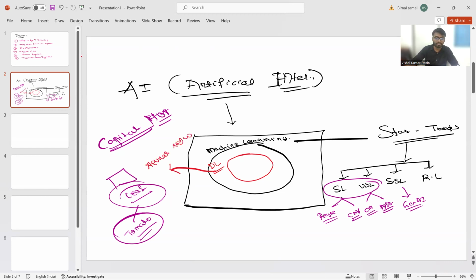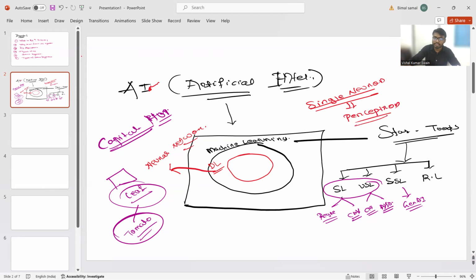In our mind, let's talk about a single neuron. In deep learning, a single neuron is nothing but one perceptron.